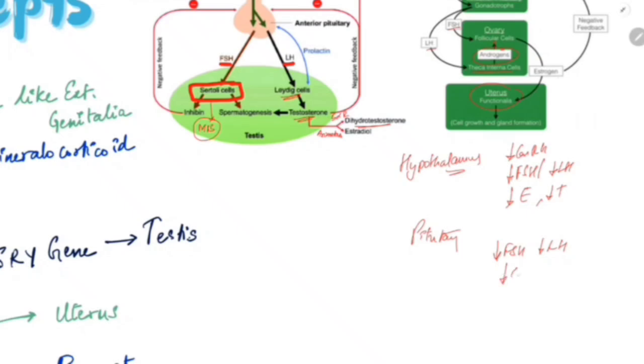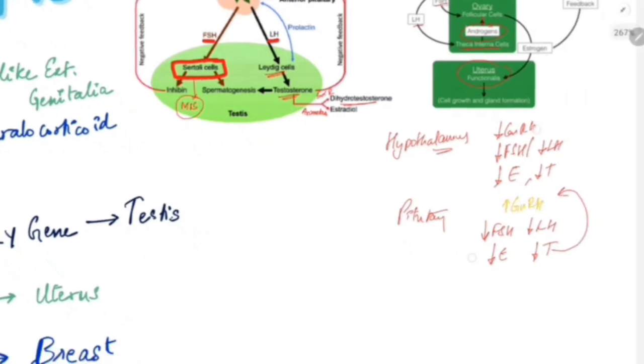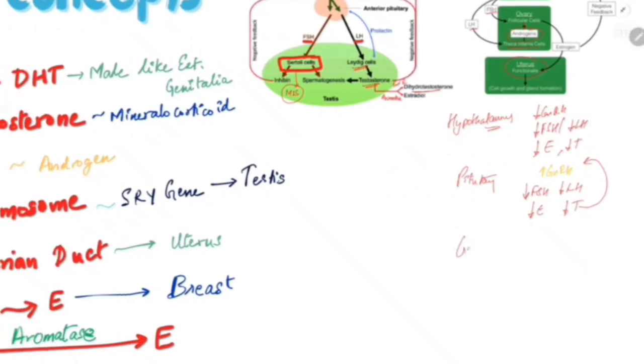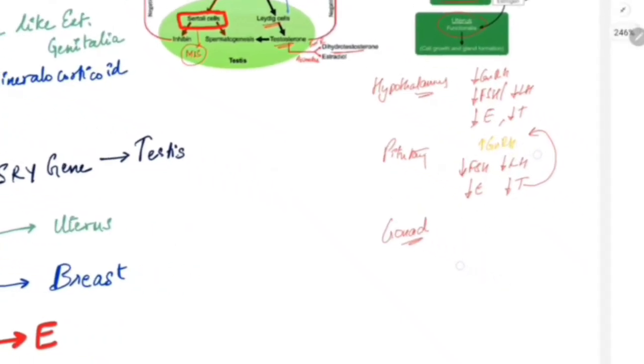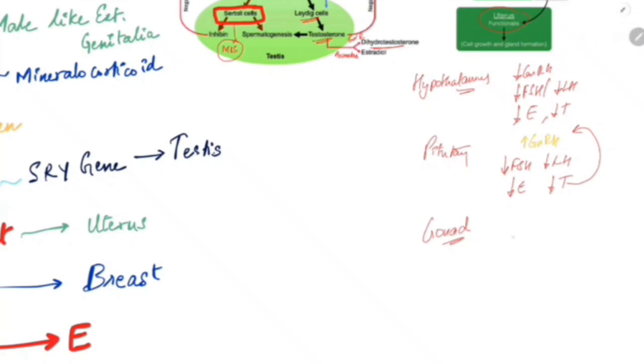FSH LH குறையிறதுனால there will be decrease in estrogen and decrease in testosterone. இந்த இடத்துல hypothalamus is normal. So because of negative feedback there will be increase in GnRH. Next level என்ன? It is the gonads. Male testis, female ovary. If the gonads are not functioning properly, there will be decrease in estrogen, decrease in testosterone. ரெண்டுமே குறைஞ்சு போச்சு அப்படின்னா it is going to have a negative feedback on hypothalamus as well as pituitary. So there will be increase in GnRH, increase in FSH and increase in LH.